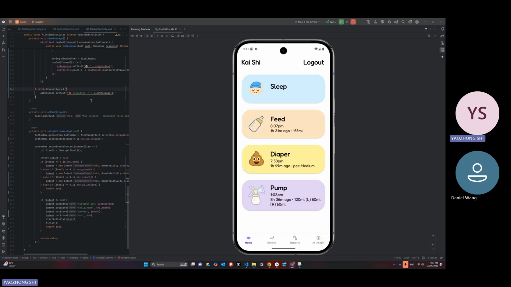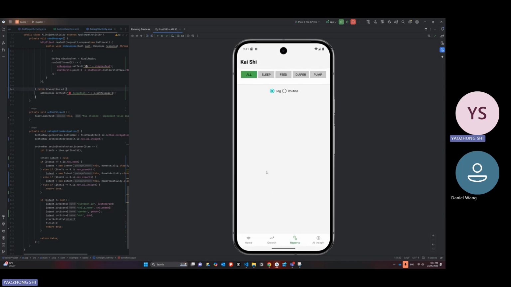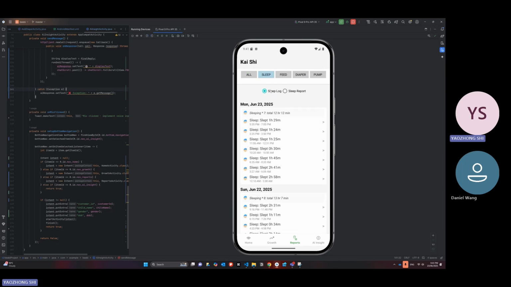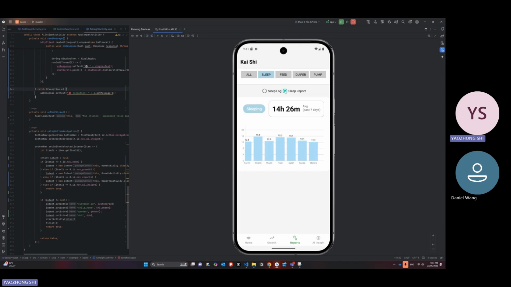In the app, the parent can log events like sleep, feed, diaper, and pump. Now, after logging, we can see the data in the list view. And also, when you dive into, for example, the sleep type, here are some static reports. It will give you the card to show the average total sleep hours per day for the last 7 days, as well as a bar chart to show the total hours per day.